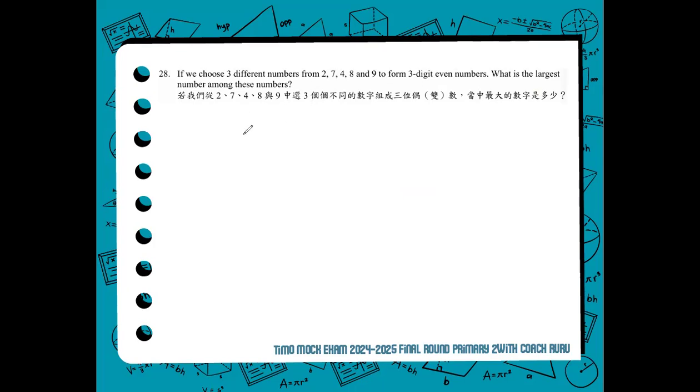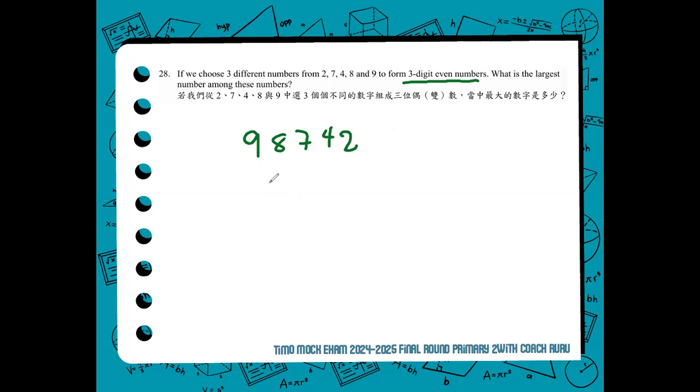So we write these numbers in decreasing order. 9, 8, 7, 4, 2. Then we choose three different numbers so that we can create the largest three-digit even number. We don't have to really list down all the three-digit even numbers. That's only a trick part of the question. So we just focus on what is asked to know what is the largest number among the three-digit even numbers.